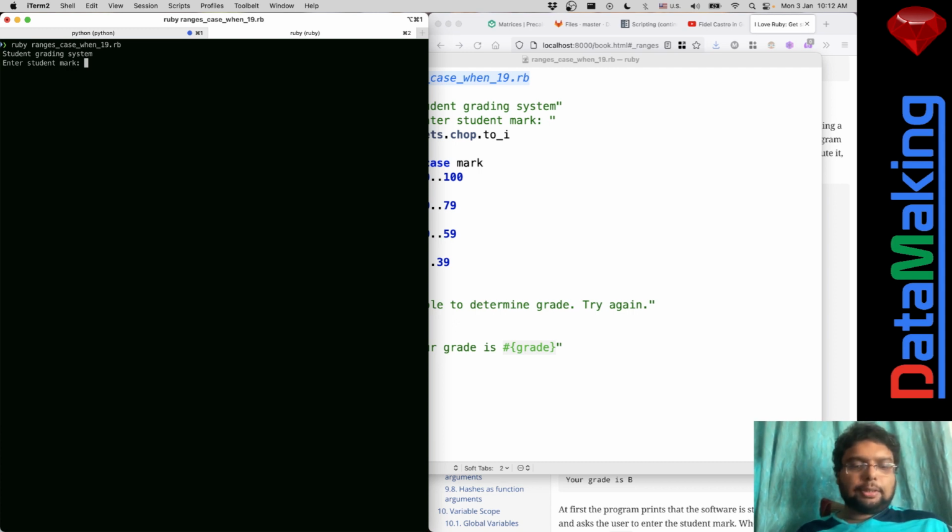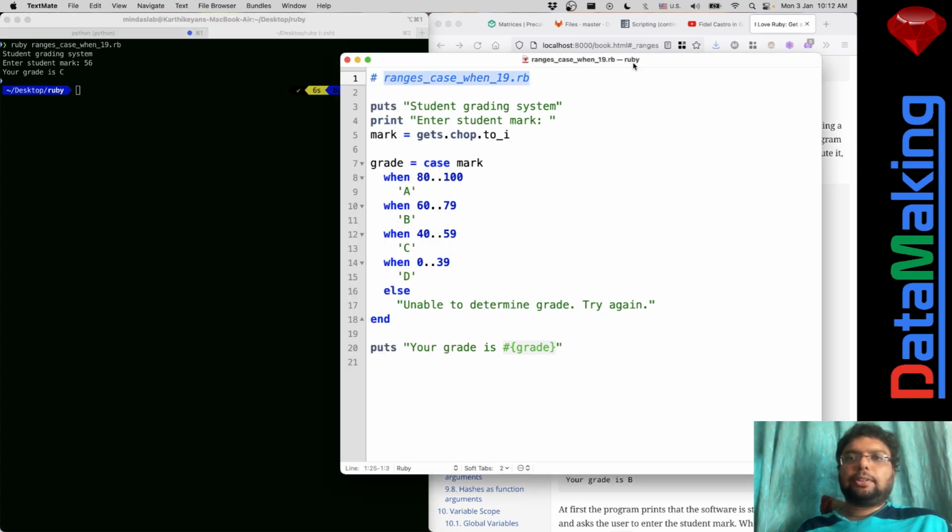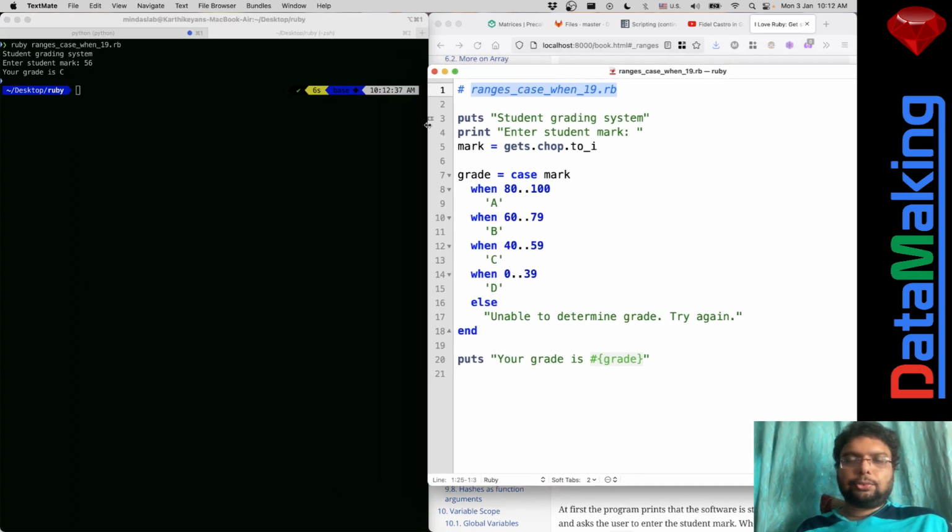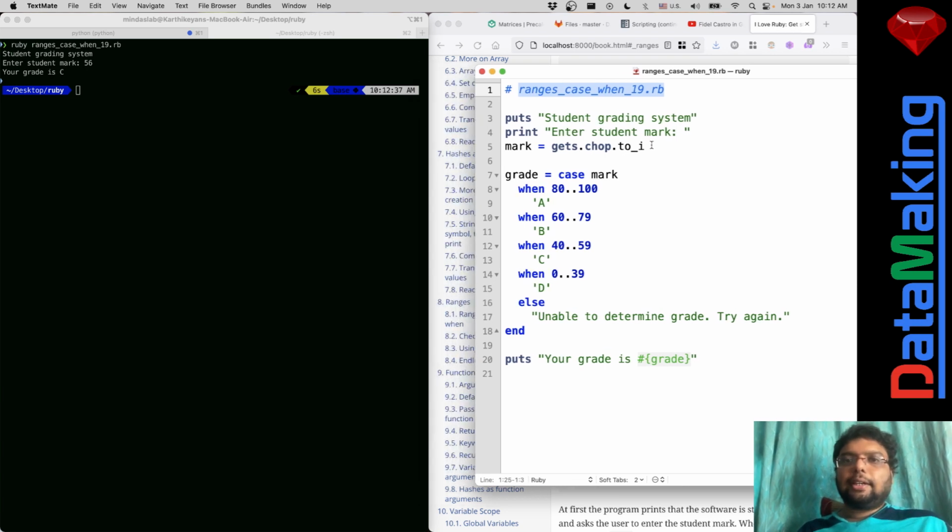So let me just run this program. Enter student mark. Let me put 56. Your grade is C. So how does it work? Let's look at this program. This one prints the student grading system. That has been done, and puts means a print with a new line. The next statement asks for the mark: enter student mark, and it leaves a nice space after this colon. So, good UI and all that.